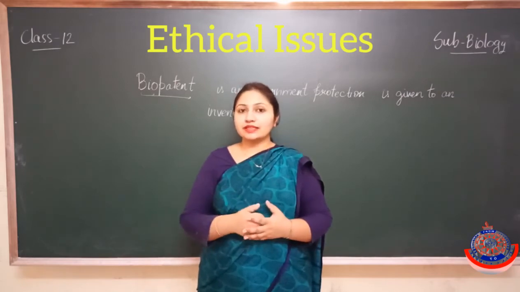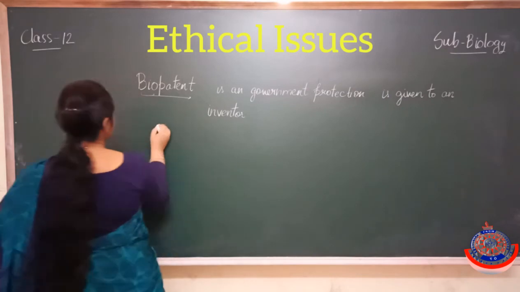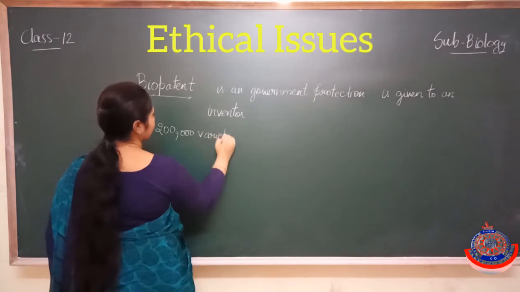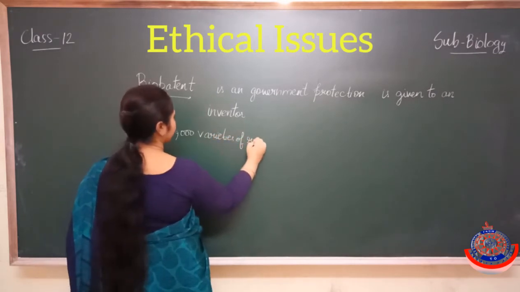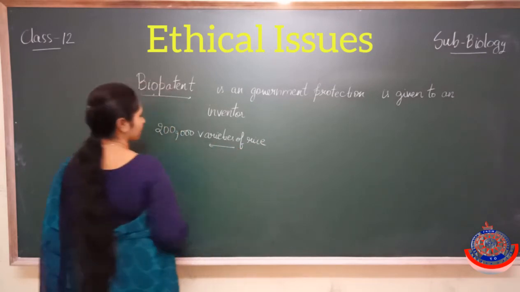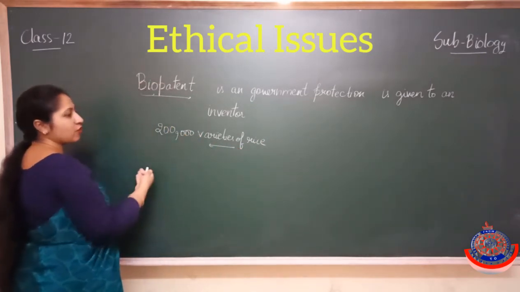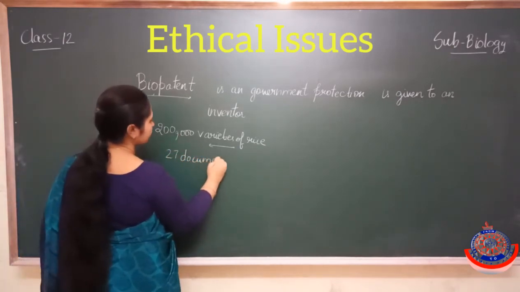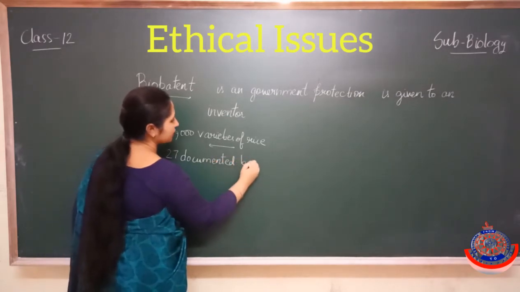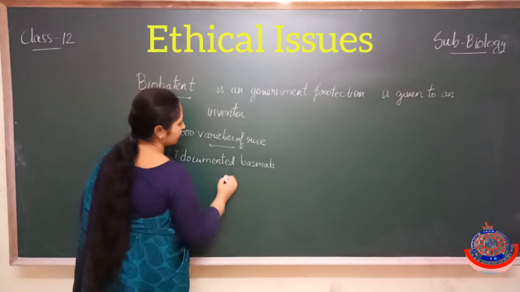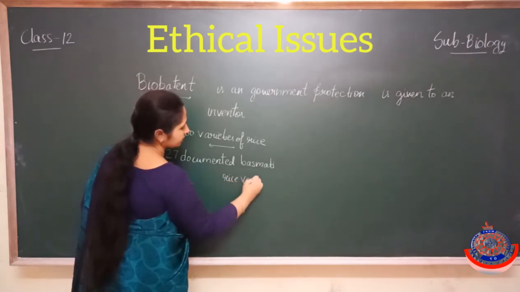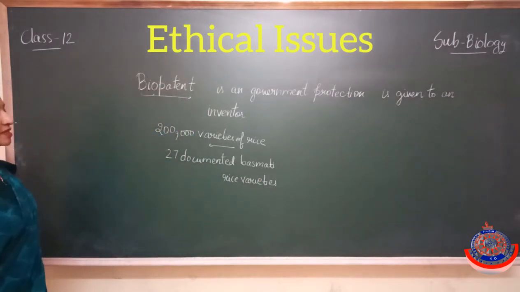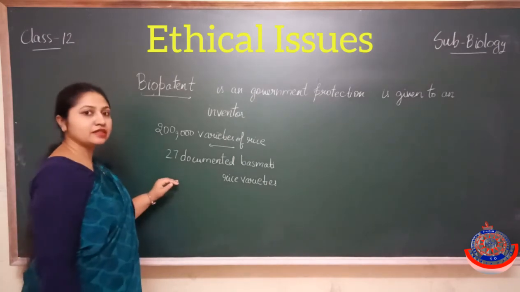Let's take an example like rice. In India, around 2 lakh varieties of rice are present, which have been cultivated for thousands of years, and around 27 documented basmati rice varieties are available in India.